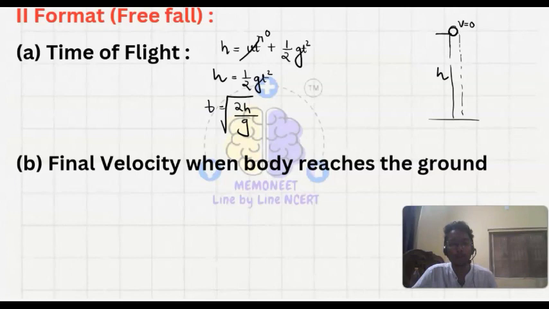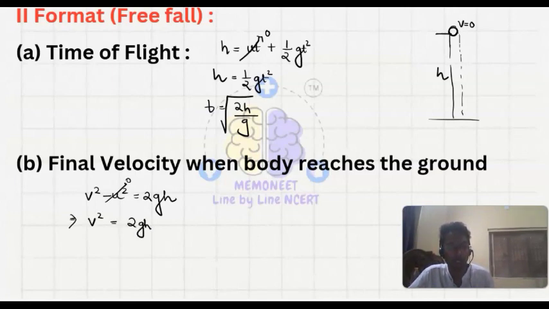Then the final velocity when the body reaches the ground. Okay, so final velocity क्या रहेगा, हमारा टावर का हाइट क्या दिया गया है, h. So we will write v square minus u square equals to 2gh. The initial velocity is 0 and final velocity we have to find out, v square equals to 2gh and v will be equals to under root of 2gh.